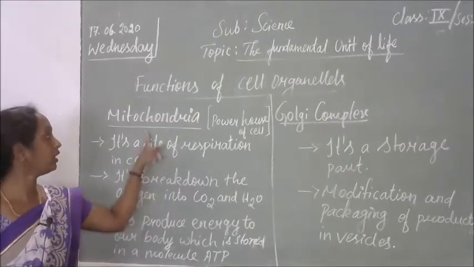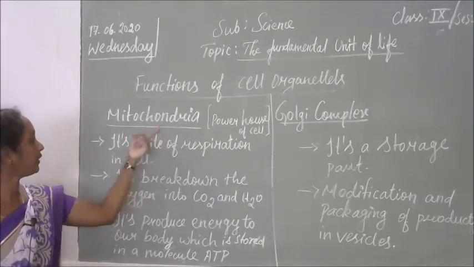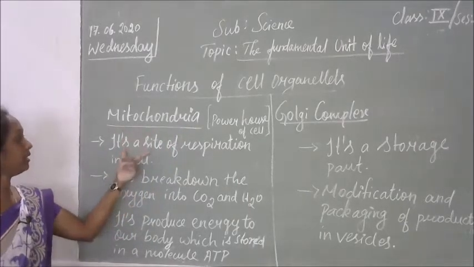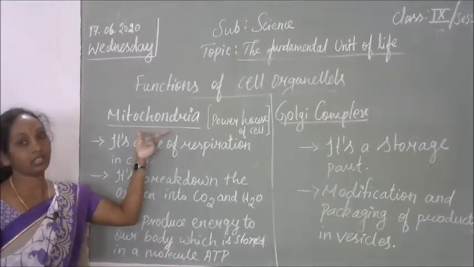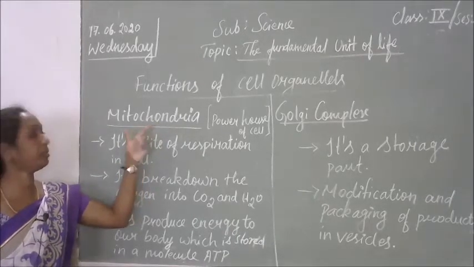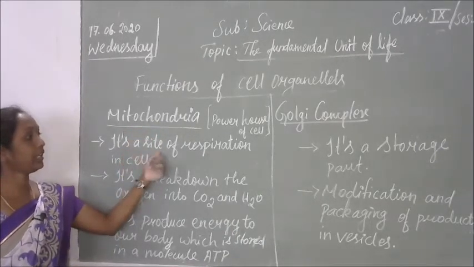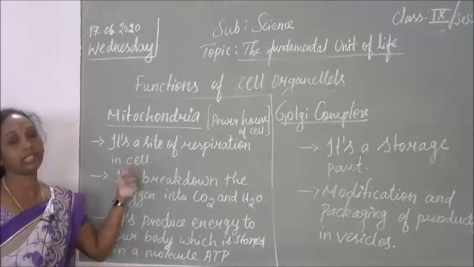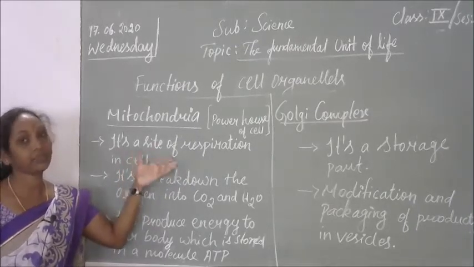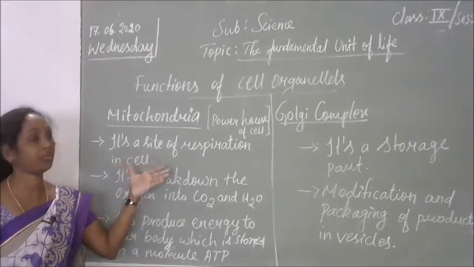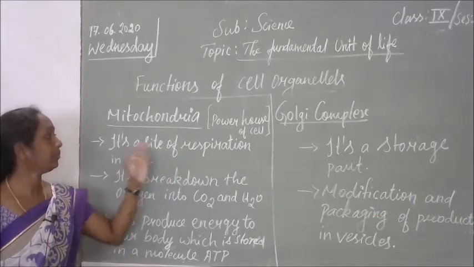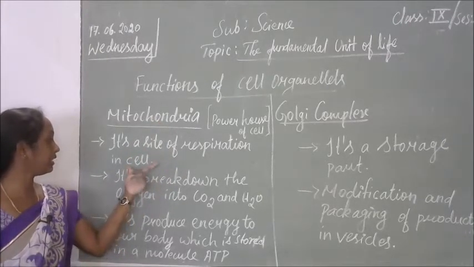Next cell organelle is mitochondria. It is present inside both animal cells and plant cells. It is the site of respiration inside the cell. It is the place for respiration. The cell will be respiring, breathing, and that will be happening in the mitochondria.